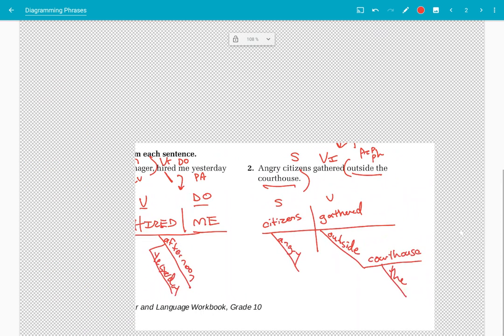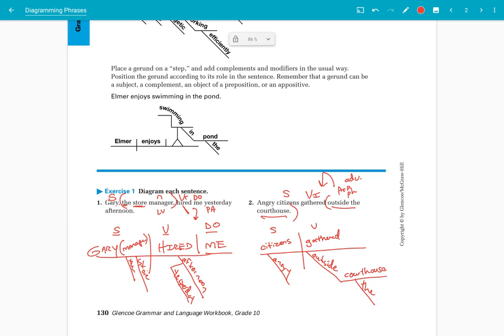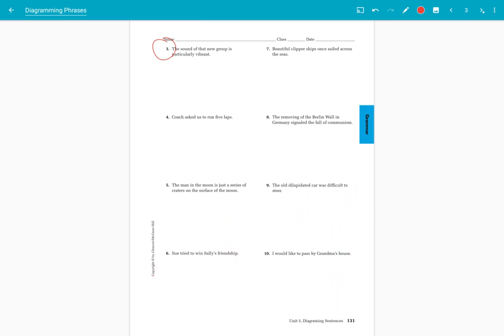All right, party people, those are the examples we worked through together. You guys need to do number 3 and number 7 on your own. Get those diagrammed. Let me see that you've done Monday's and Tuesday's DGP on those sentences. I need to know that you know the parts of speech, and I need to know that you know the subjects and verbs and any objects that are involved, and diagram those sentences, okay?